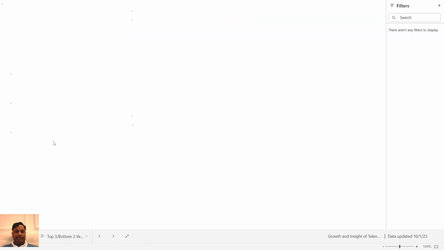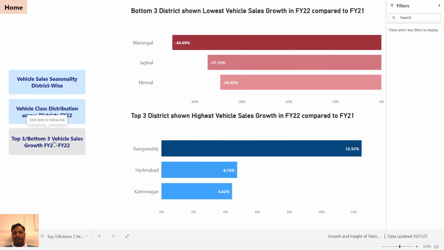Top three and bottom three vehicle sales growth in financial year 21-22. So the top three districts showing highest vehicle sales growth in 22 compared to 21 are Rangareddy, Hyderabad and Karimnagar, whereas top is 12%.